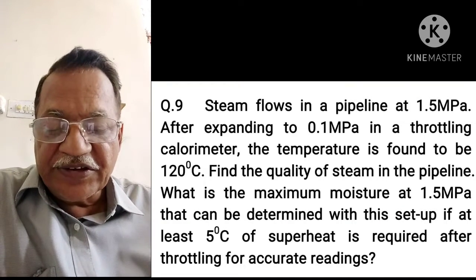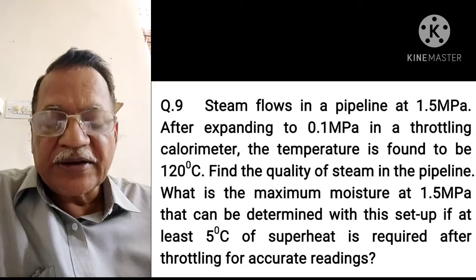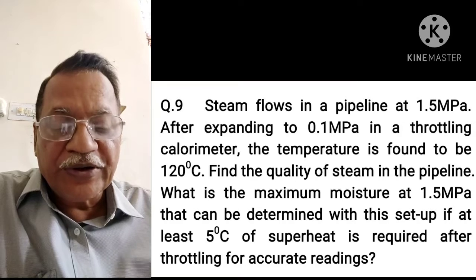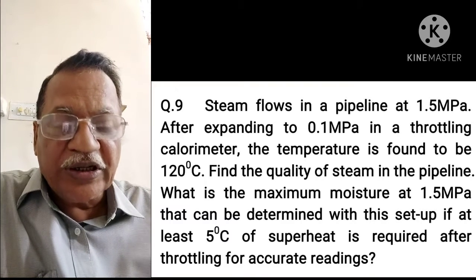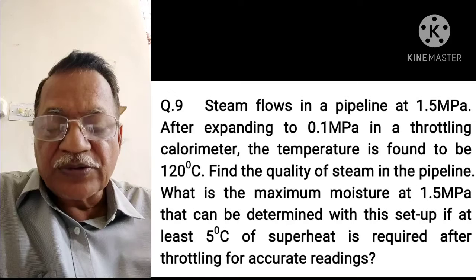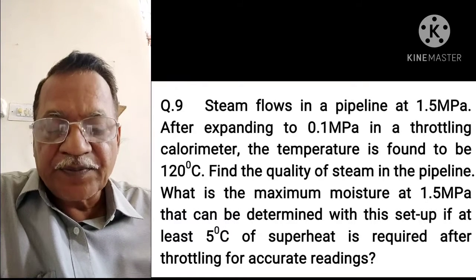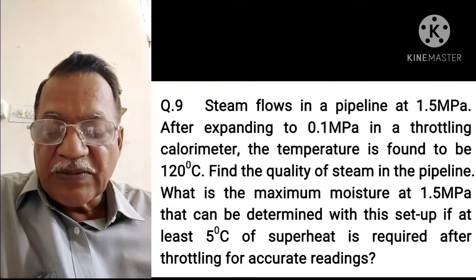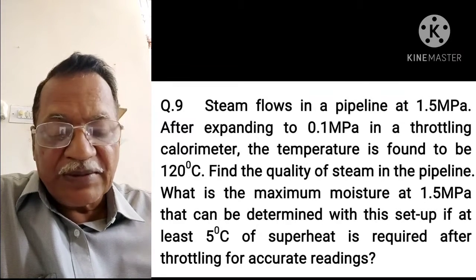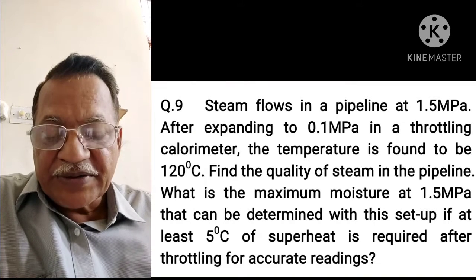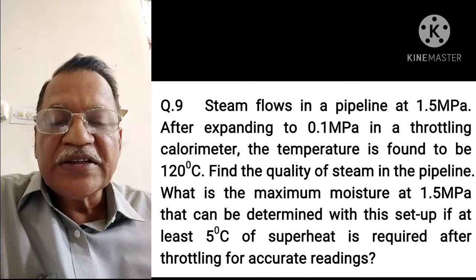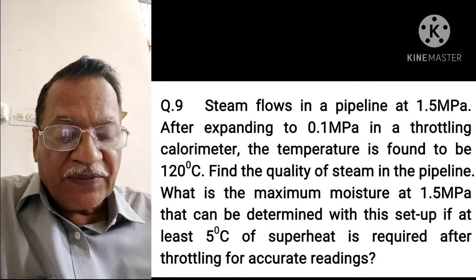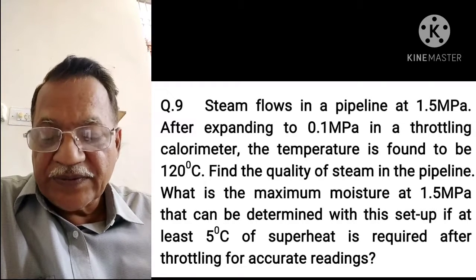Question number 9. Steam flows in a pipeline at 1.5 megapascal. After expanding to 0.1 megapascal in a throttling calorimeter, the temperature is found to be 120 degrees centigrade. Find the quality of steam in the pipeline. What is the maximum moisture at 1.5 megapascal that can be determined with this setup if at least 5 degrees centigrade of superheat is required after throttling for accurate readings?